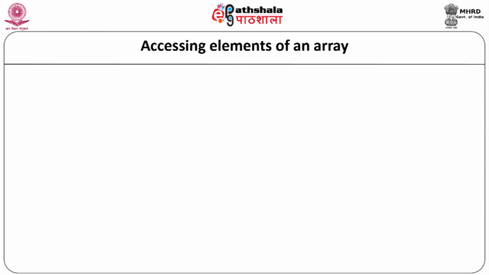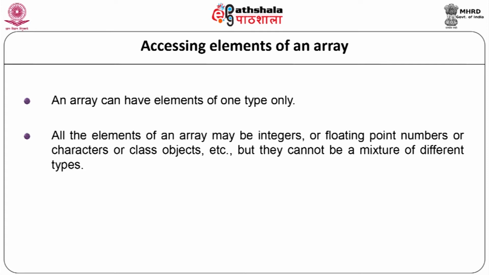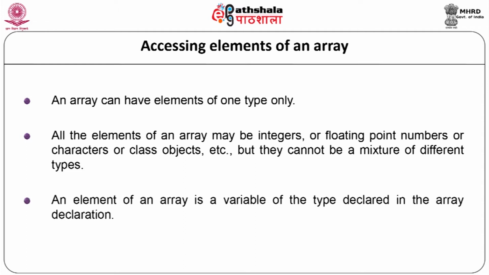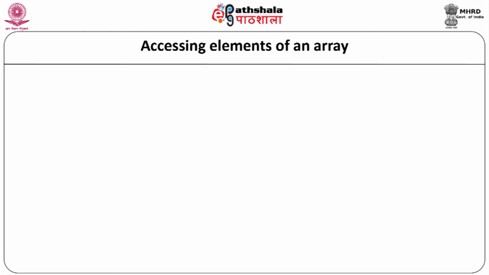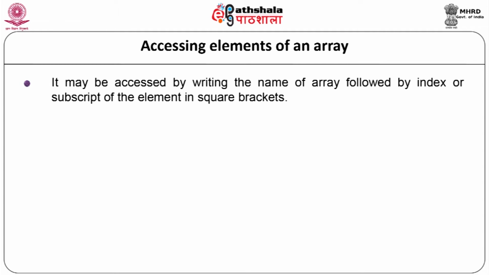Accessing the elements of an array. An array can have elements of one type only. All the elements of an array may be integers or floating point numbers or characters or class objects, etc. But they cannot be a mixture of different data types. An element of an array is a variable of the type declared in the array declaration. It may be accessed by writing the name of the array followed by the index or subscript of the element in square brackets.